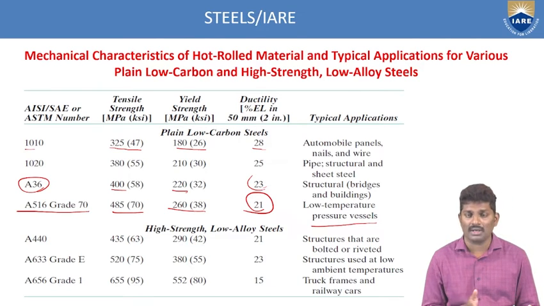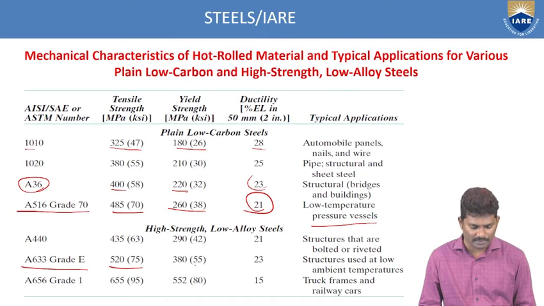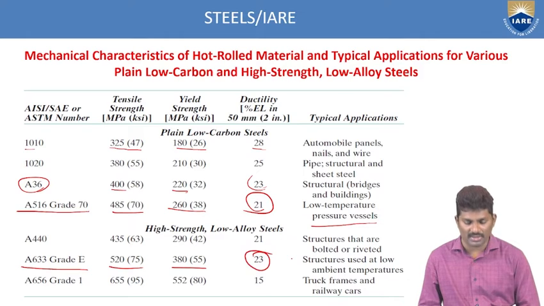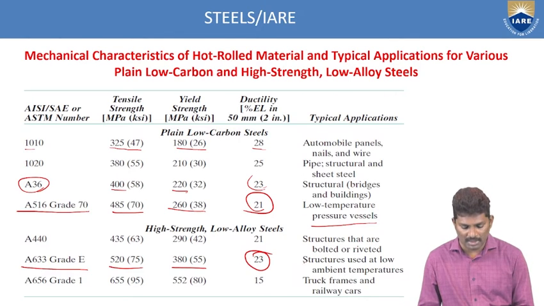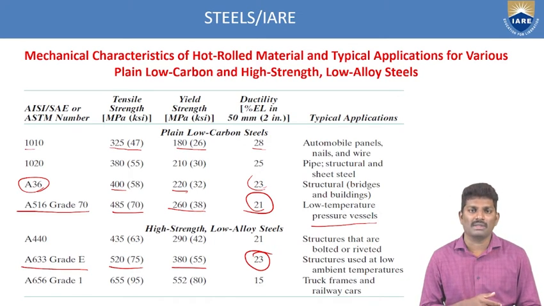Now coming to the same high strength low alloy steels, if you see the A633 grade E, it has a tensile strength of 520 and yield strength of 380, and the ductility is 23. And if you see the application, it is structures used at low ambient temperature. So if you are working at low ambient temperatures, then you have to go with this type of A633 grade E steel.